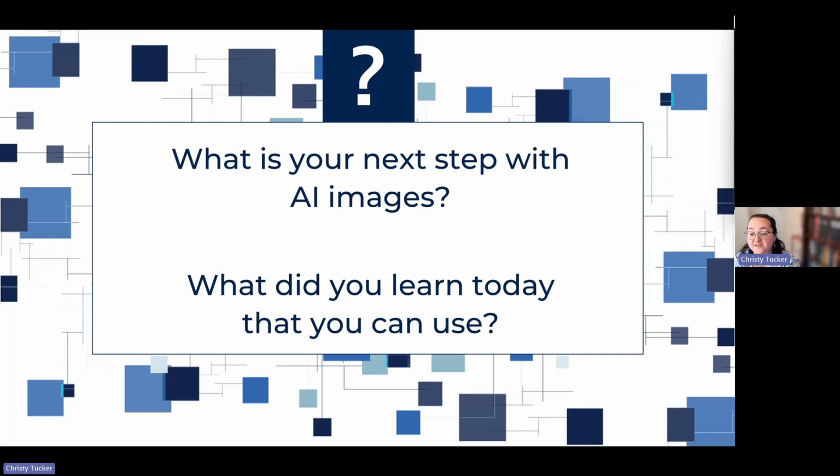And the last thing, we've got 2 minutes left. So what is your next step? Now that the session is done, what's your next step with AI images? And if you also want to put in chat what you learned today that you will be able to go and use, please do that after you answer that poll.